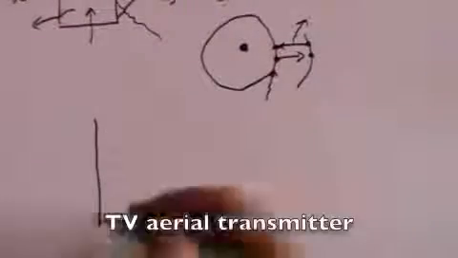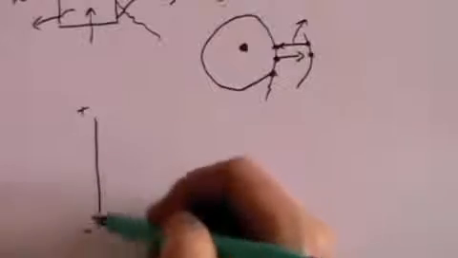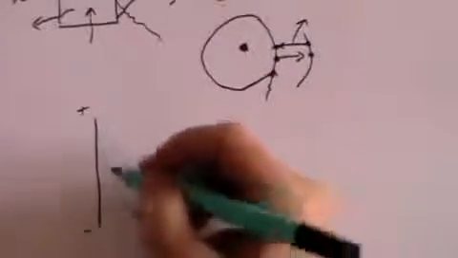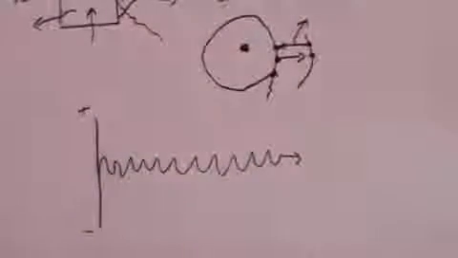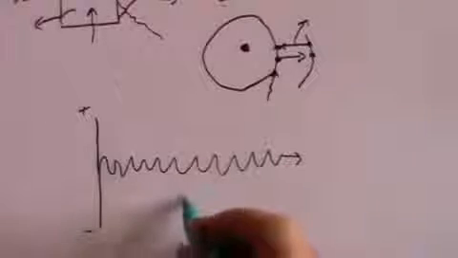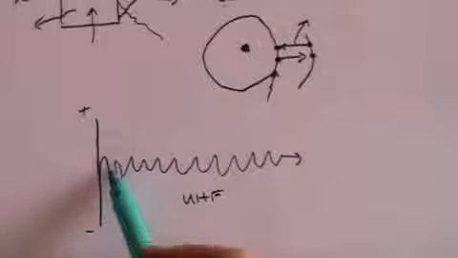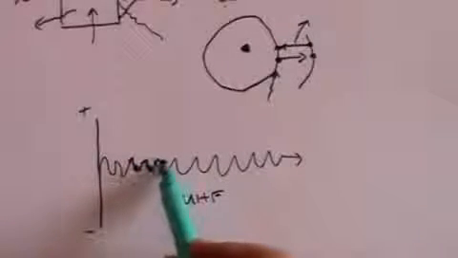There is a television aerial, and by having an alternating voltage on either end of the aerial, the electrons accelerate up and down, and as they accelerate they produce electromagnetic radiation, usually at the UHF level, and that's called a carrier wave, and the television signal is contained within that carrier wave.